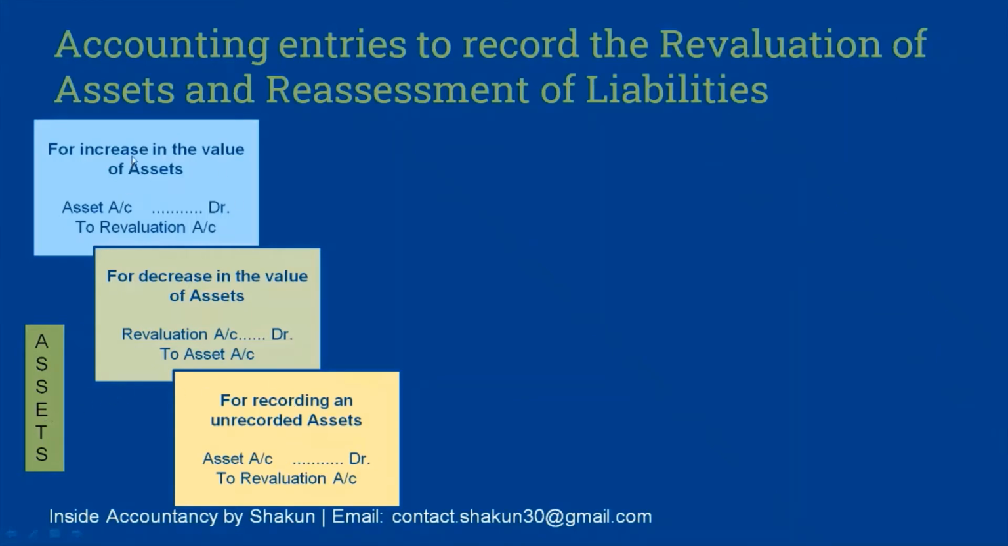Now, in case of increase in the value of an asset, assets always have a debit balance, right? So assets always have a debit balance. That is why asset account is debited and this increase is transferred to the new account, that is revaluation account. For the decrease in the value of an asset, since the increase in the value of an asset was debited, the decrease will be credited. So therefore, the decrease in the value is credited to asset account and debited to revaluation account.